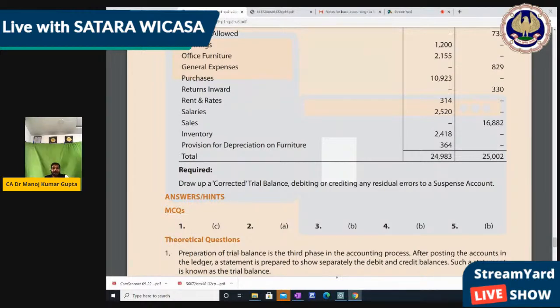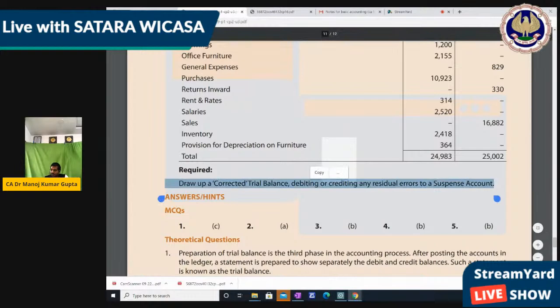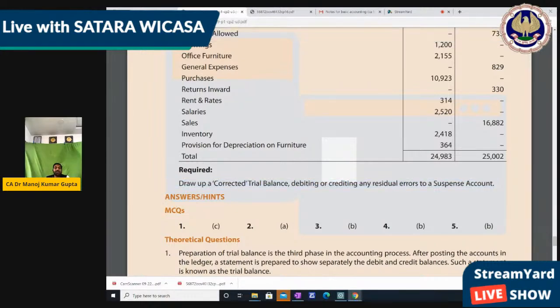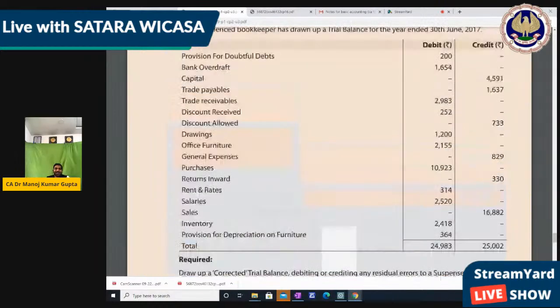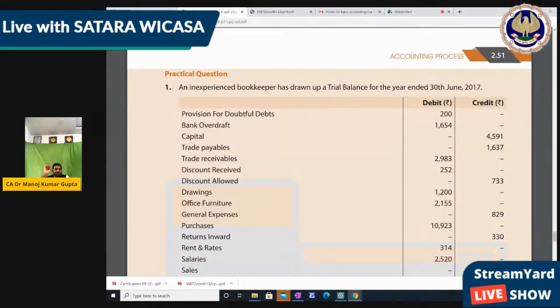If there is any difference, it should be transferred to suspense account. So you do this in your practice book homework.